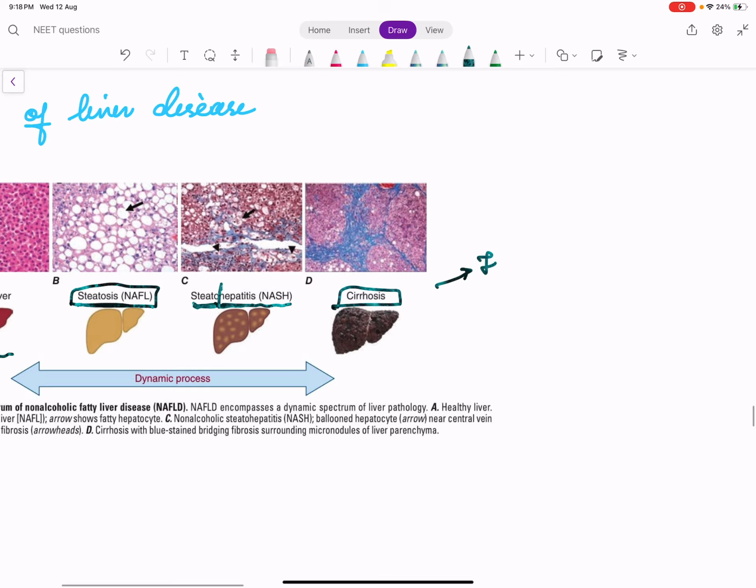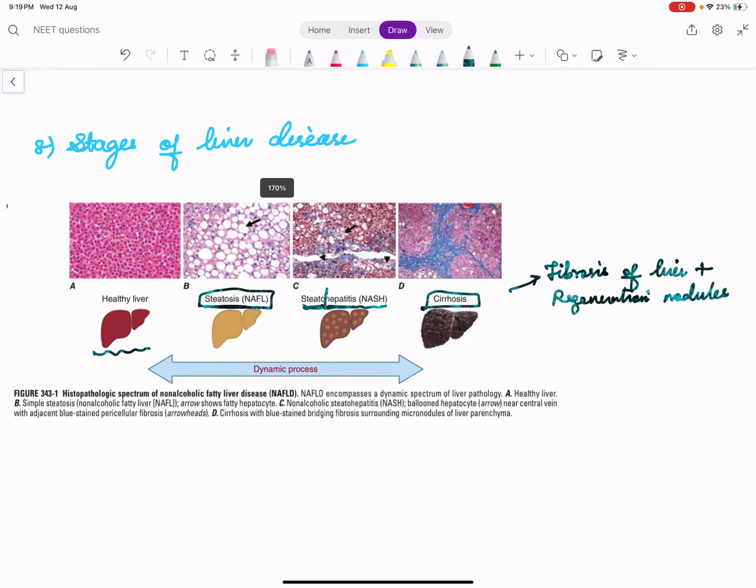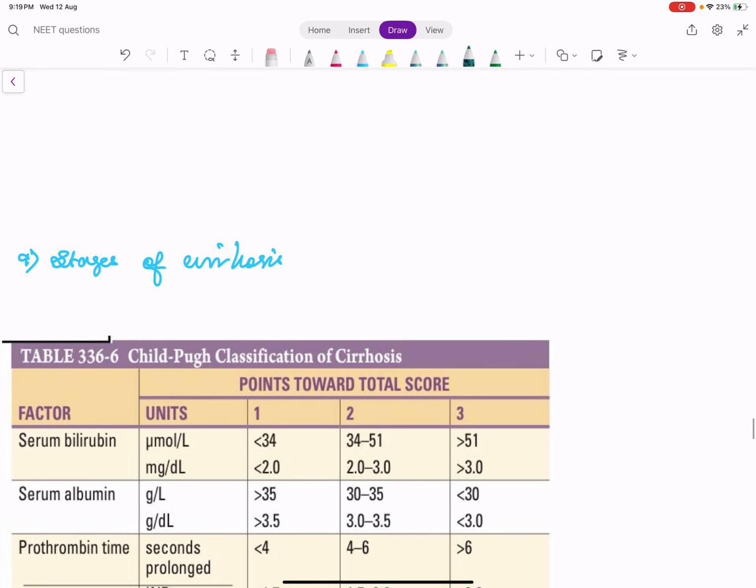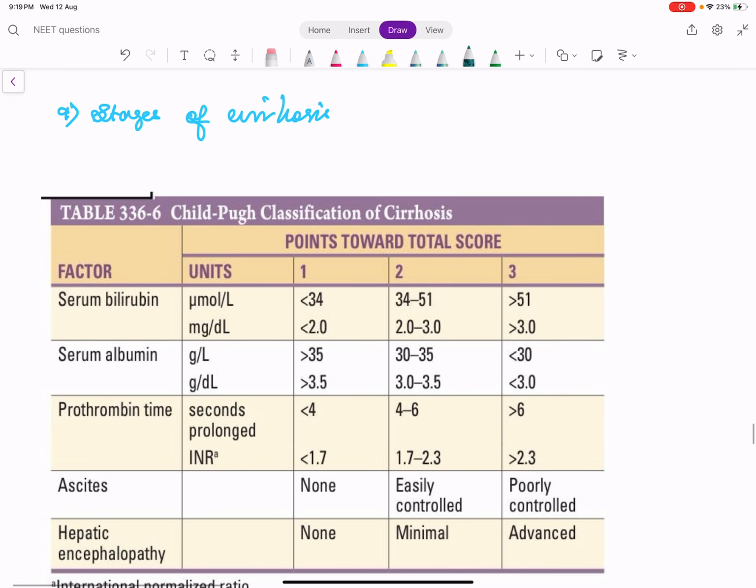Cirrhosis is nothing but any chronic inflammation, we know it leads to fibrosis. Fibrosis of the liver, plus there should be attempts at regeneration. So regeneration of nodules plus fibrosis is called cirrhosis. Right? So cirrhosis is like the end stage of liver disease. So please remember, cirrhosis is different from acute and chronic hepatitis. Cirrhosis is like an end stage liver disease.